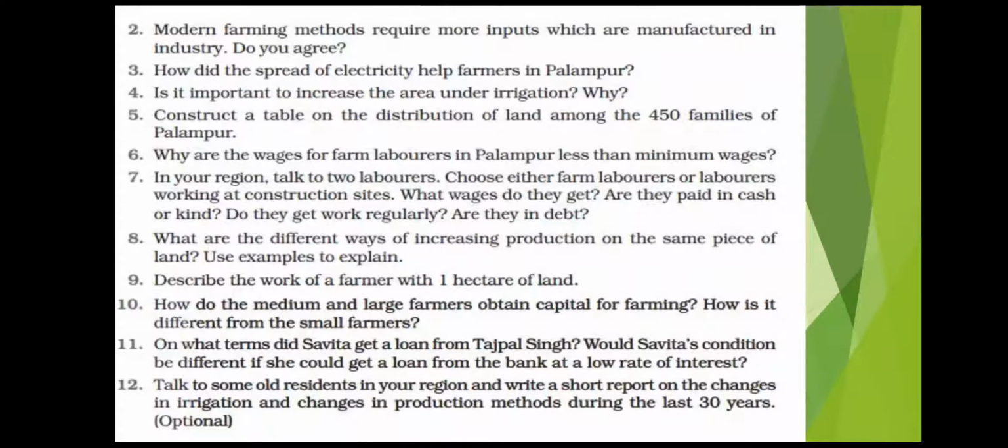The next question is, is it important to increase the area under irrigation? Why? Yes, it is important to increase the area under irrigation because by having a supply of continuous water, farmers can grow multiple crops in a year.